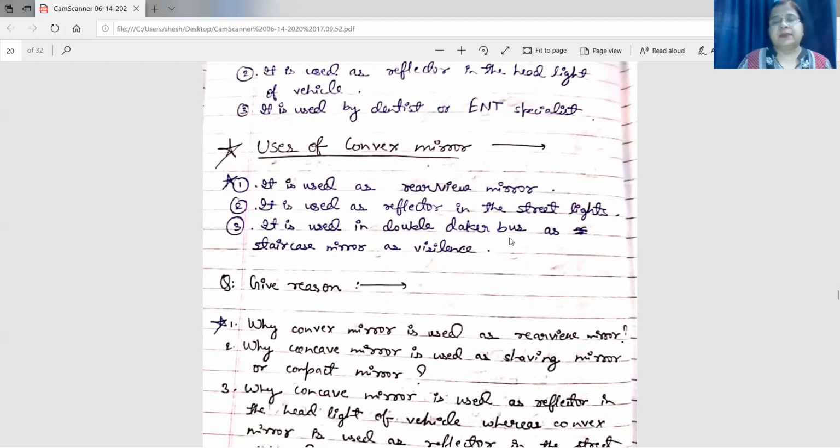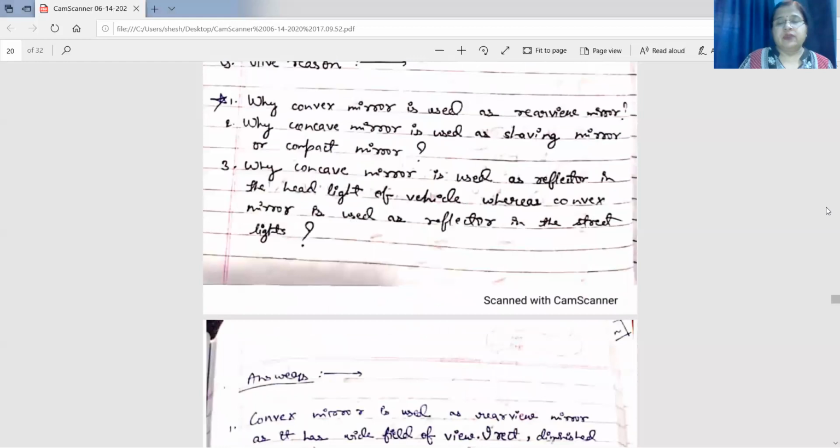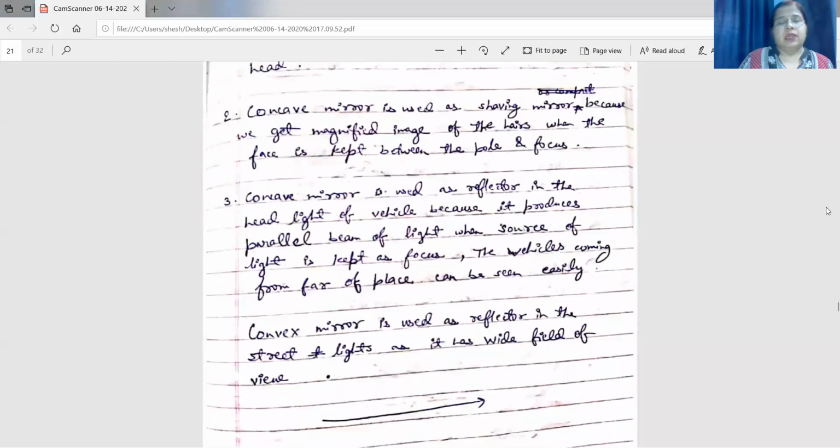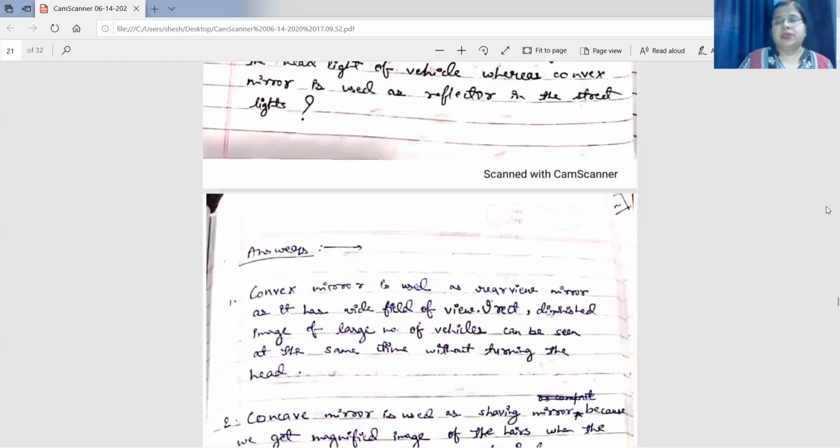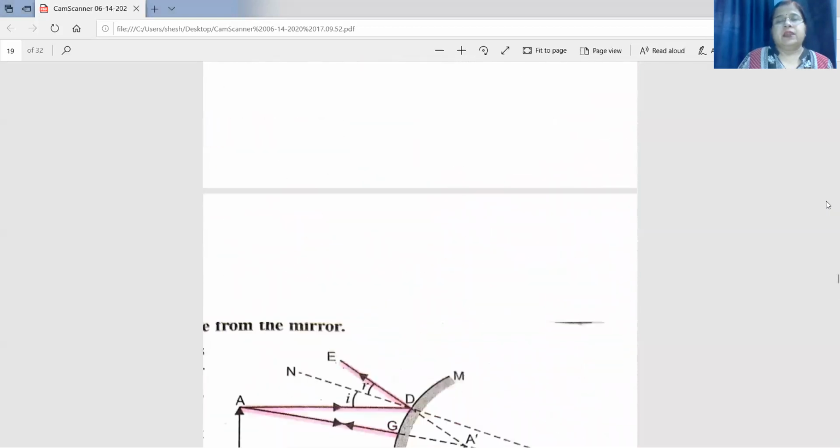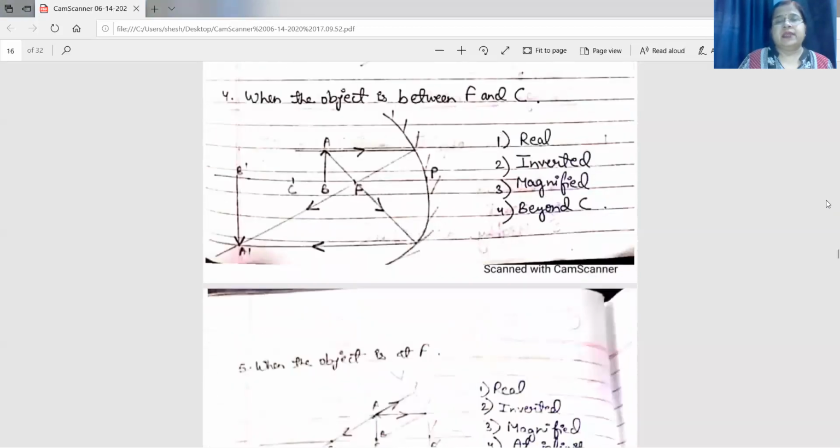It is used in the double-decker bus as a staircase mirror just for vigilance purpose. Same reason, it has a wide field of view. Then how will you say that? All answers are written here. You just go through it. I have already explained. Now, how will you say that it has a wide field of view?